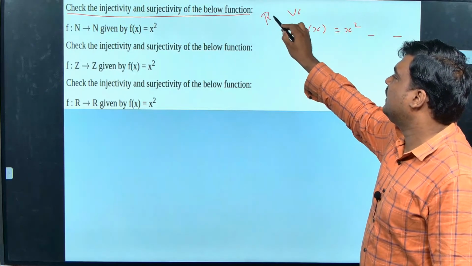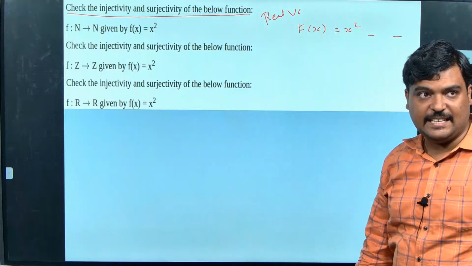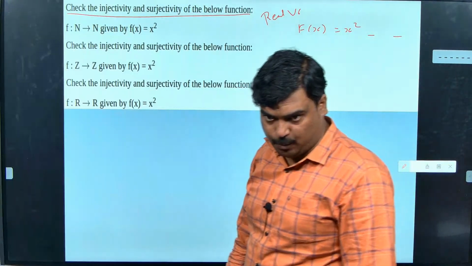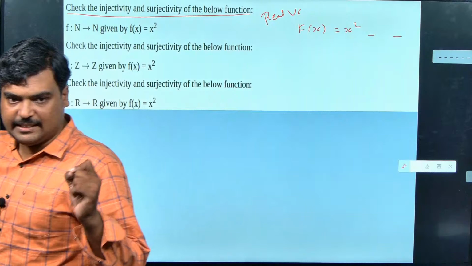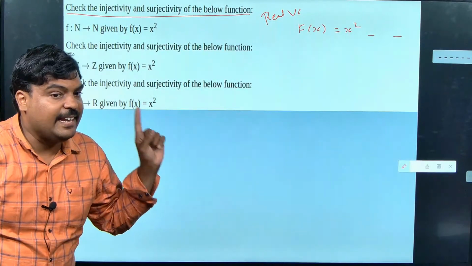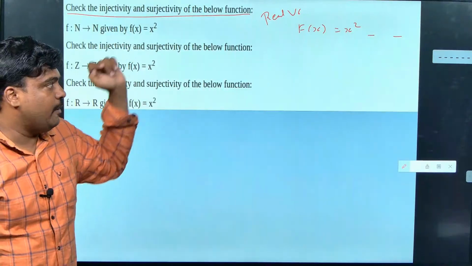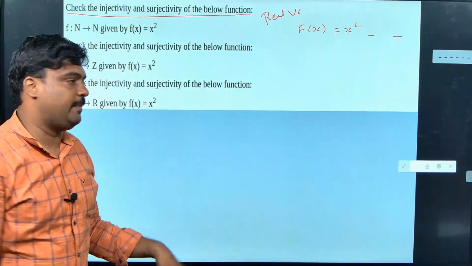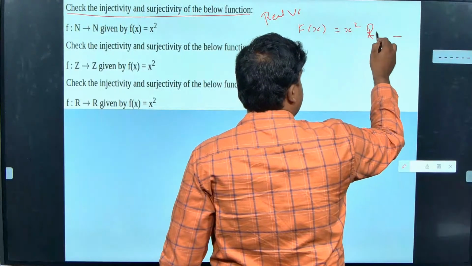Do you remember? We studied it in 11th. If the function is not mentioned with input and output, we are going to call that function a real value function. What does it mean? Input will be a real number, output will be a real number. So real to real. Are you getting, guys?